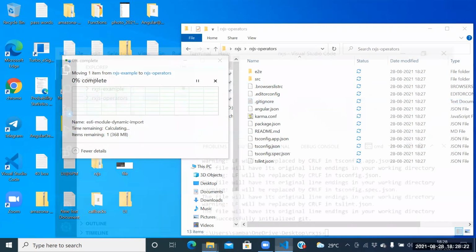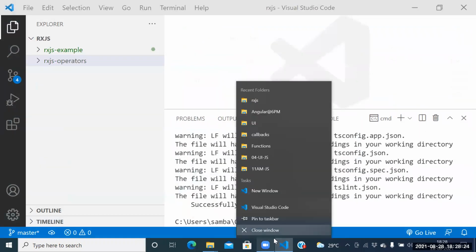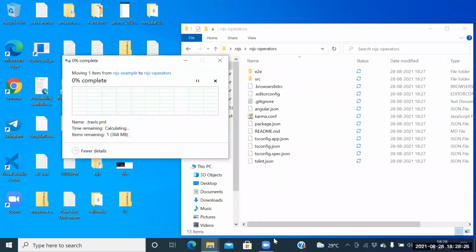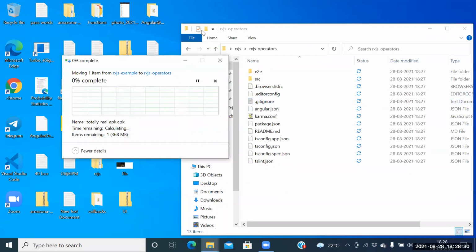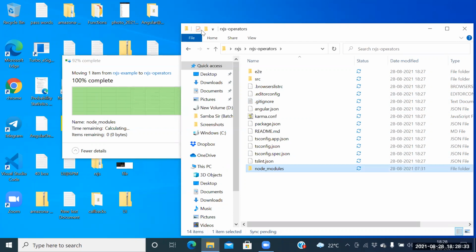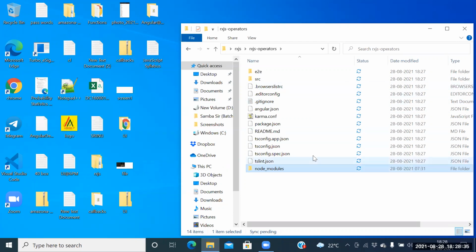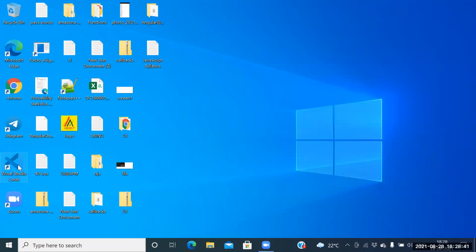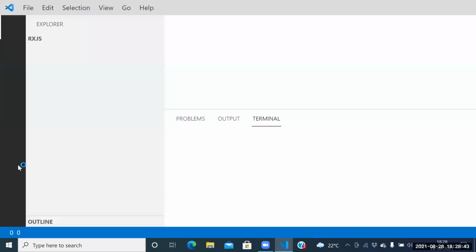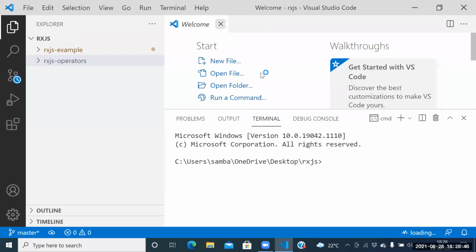Can I close Visual Studio Code? Okay. It is taking some time, but it should not. Okay, fine, I think it's done. Now you can open Visual Studio Code and open the RxJS operators project.